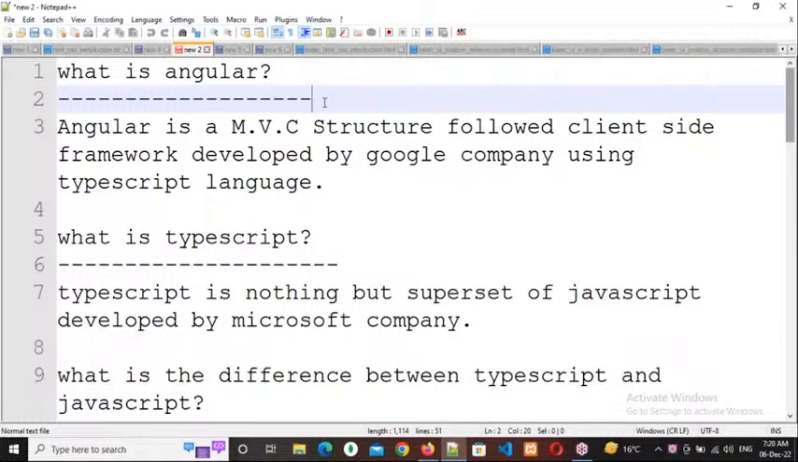In the same way, why is everybody using frameworks? As a developer, if you want to develop any application, we need to take care of three things. What is that? Performance, security, and SEO friendly URLs. Performance, security, and SEO friendly URLs.